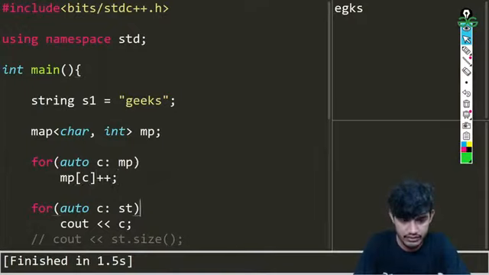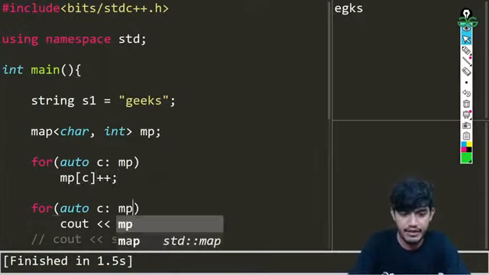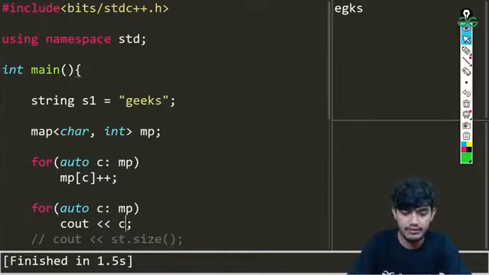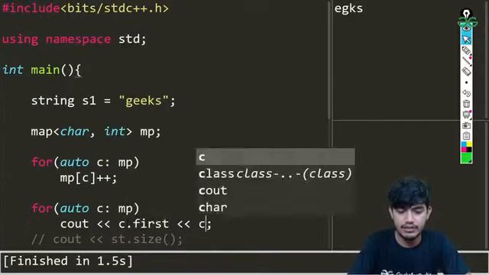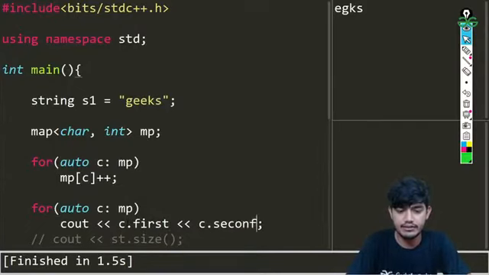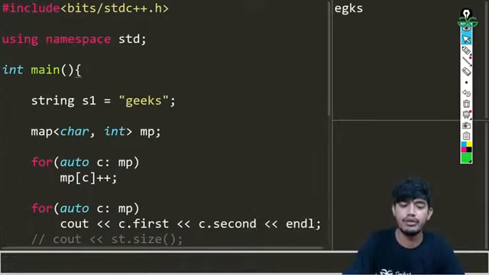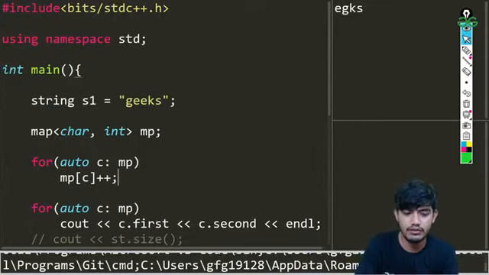That's one thing. And now again in our map, we'll be iterating, and we'll be writing something like C dot first and C dot second, and L for the next time, to make it clearer and easier to understand.